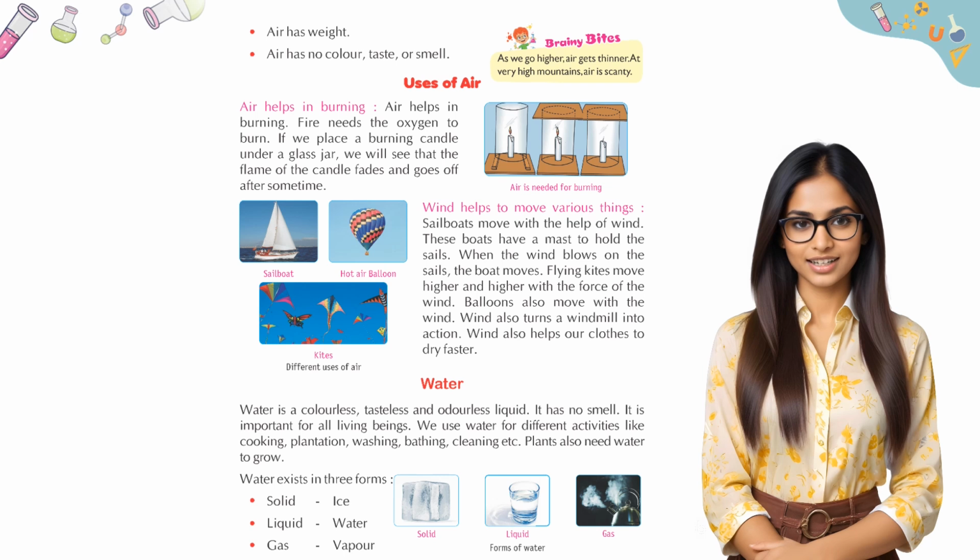Wind helps to move various things. Sailboats move with the help of wind. These boats have a mast to hold the sails. When the wind blows on the sails, the boat moves. Flying kites move higher and higher with the force of the wind. Balloons also move with the wind. Wind also turns a windmill into action. Wind also helps our clothes to dry faster.